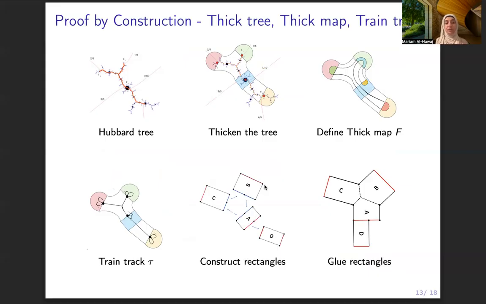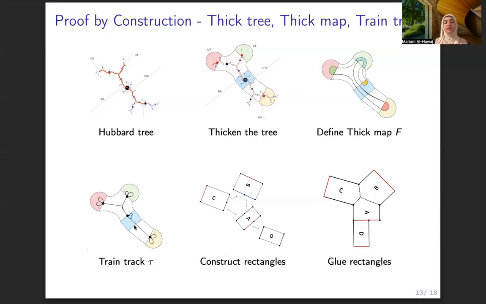Of course, the main direction of the theorem, like if I start with a tree, how to construct a generalized pseudo-Anosov, I can show the proof with an example by construction. So I'll start with a tree, and very quickly here, I'll thicken the tree. The colored parts are called junctions, in between our sides, and then I'll define a thick map on the thick tree. It takes junctions to junctions and stretches and compresses the sides. There is a folding happening because of the critical junction. Then I will need to construct a train track. Of course, I'm not going over this construction. It's a bit long, so maybe another time, but let's say we have the train track.